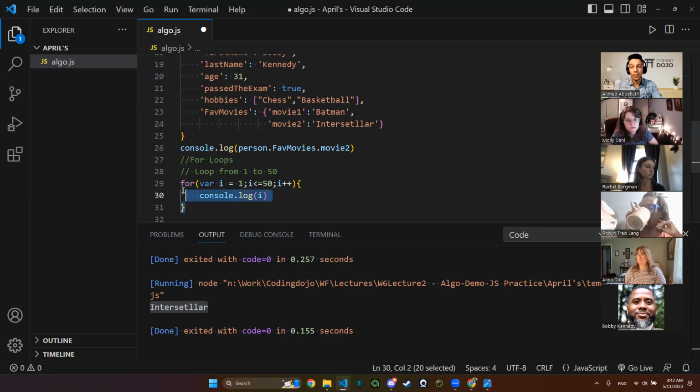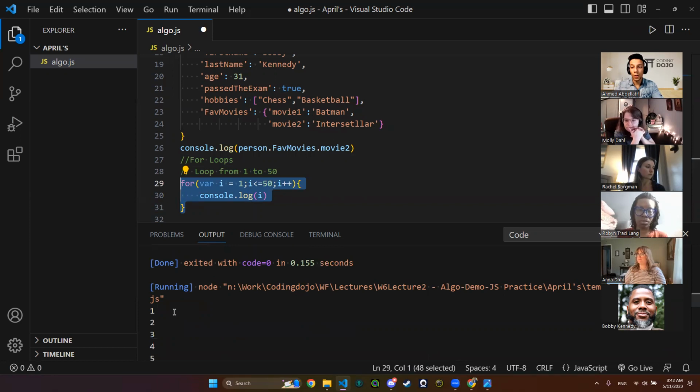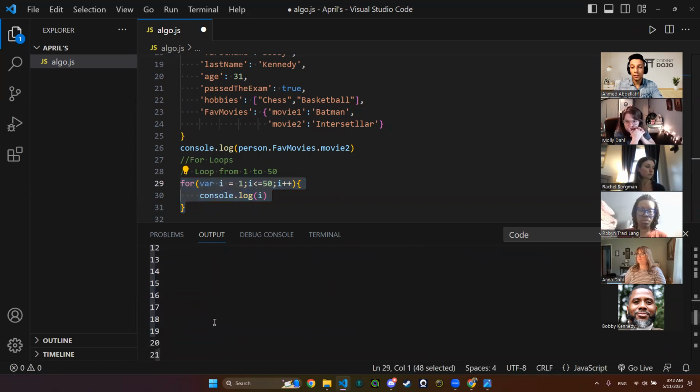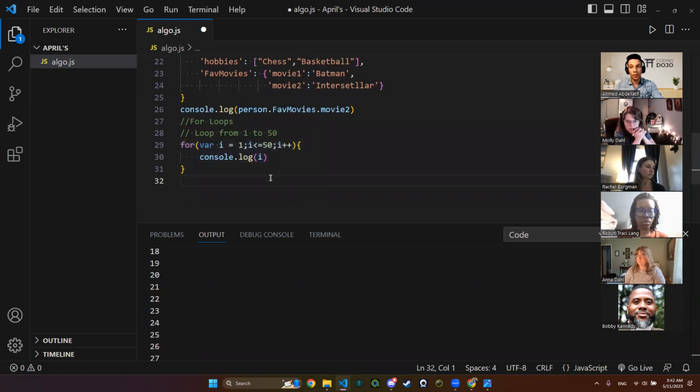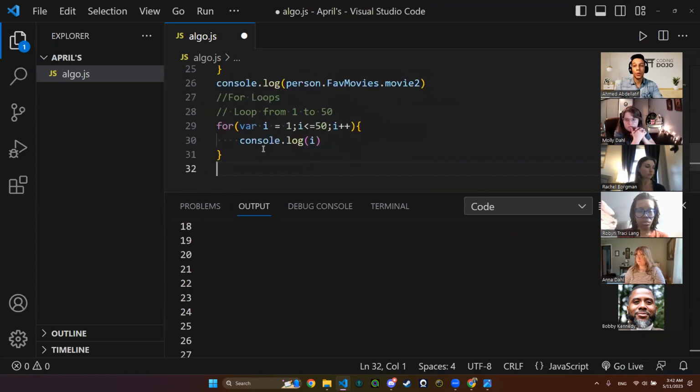Let's see the output, and see if we will have 1 to 50 or not. Let's see. Run. 1 to 50. So our code is correct. Our code is working fine. I want you to have a look at it and tell me if you have any questions.